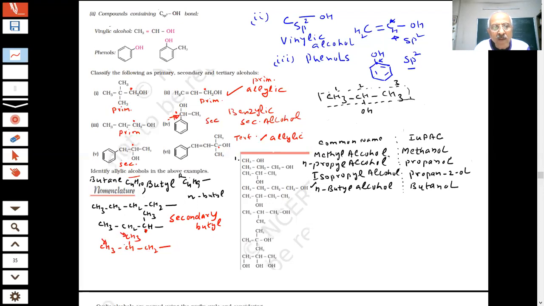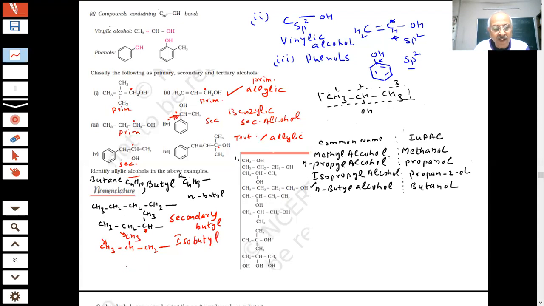Are they looking the same? Tell me. These groups are the same, students. Yes, it's the same. When two groups are the same in chemistry, what do you call it? Isobutyl.